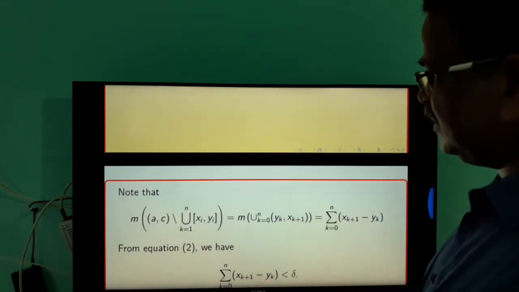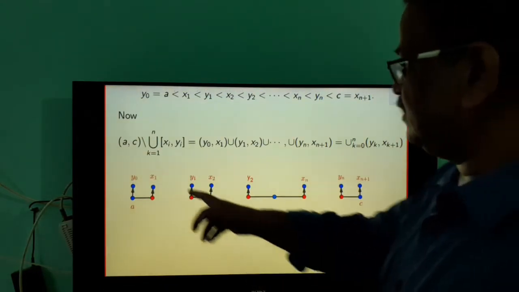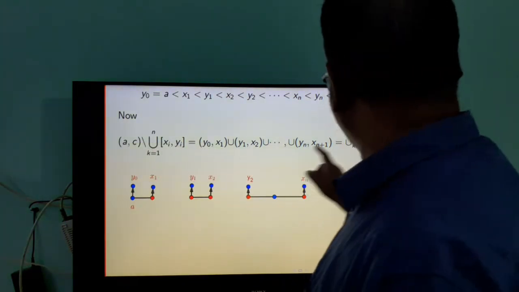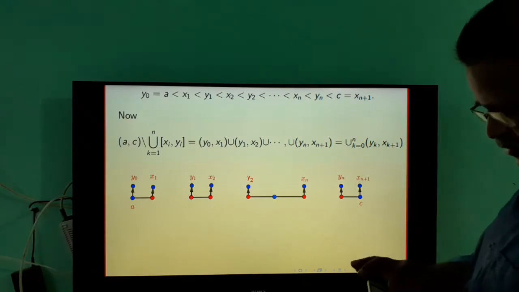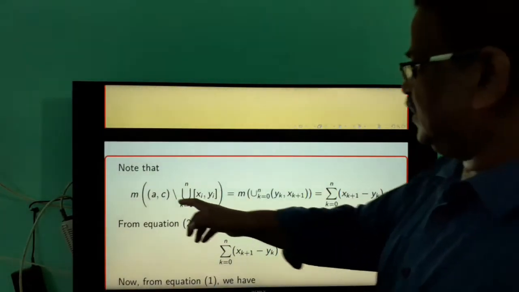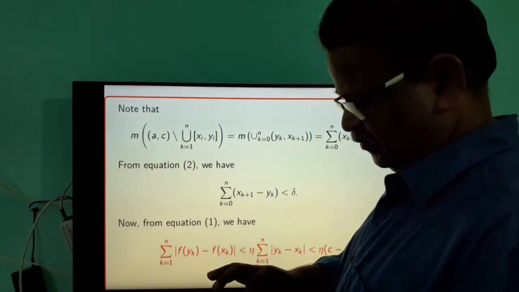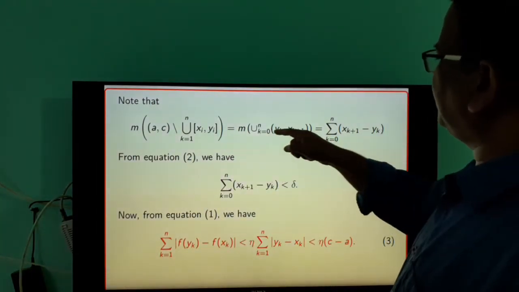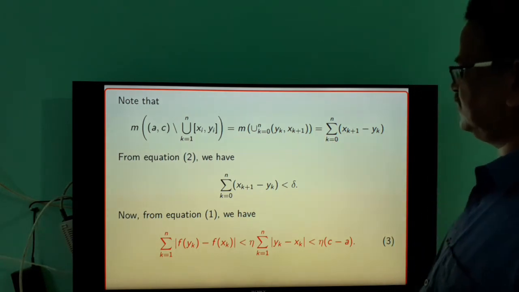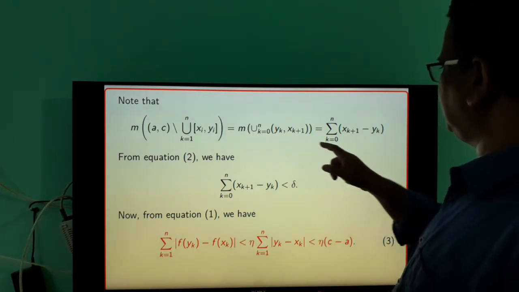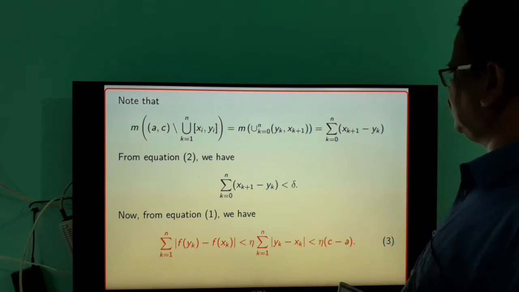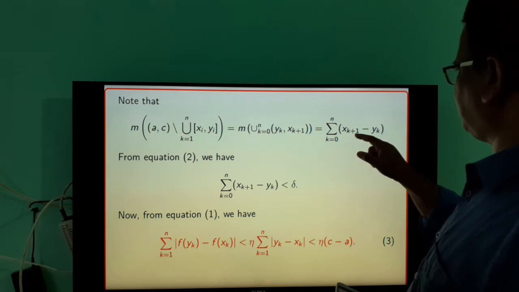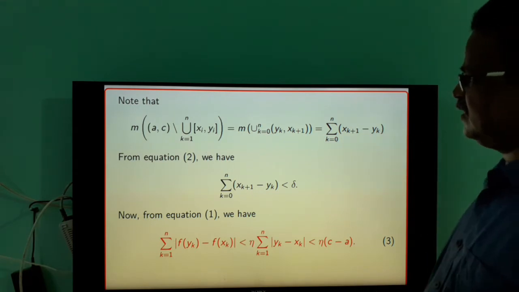Therefore, the measure of this set is equal to the measure of this union, and these are pairwise disjoint intervals. Therefore, the measure of this is equal to the summation k equal to 0 to n, and the measure of this interval is its length, that is sk plus 1 minus yk. And